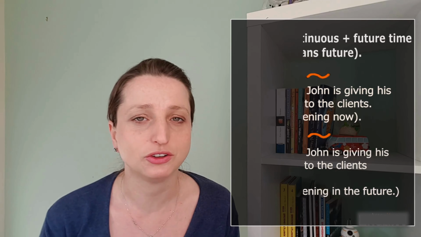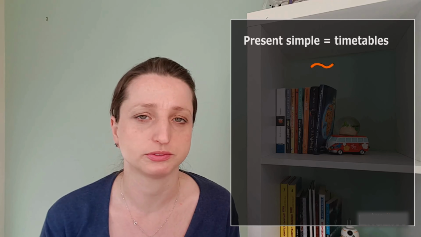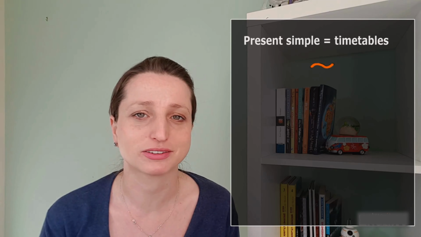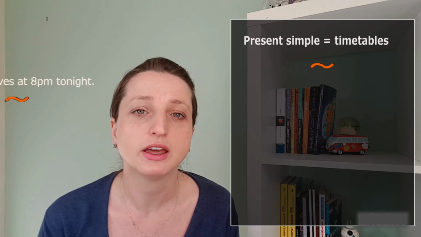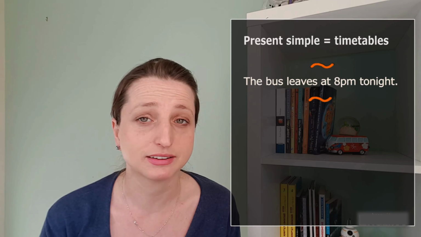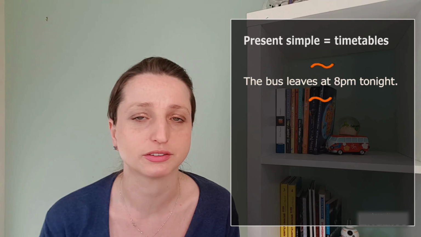The final future is the present simple. But wait, English speakers don't use the present simple for future, do they? Well, yes they do, but only for schedules and timetables. For example, Sarah needs to catch a bus. She looks at the bus timetable and says to Tom, "The bus leaves at 8 p.m. tonight." Here tonight is the future, and so she's using present simple for future.